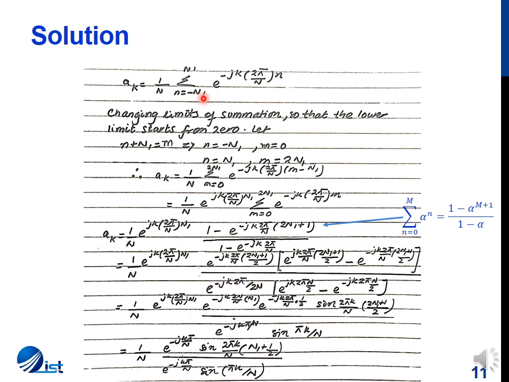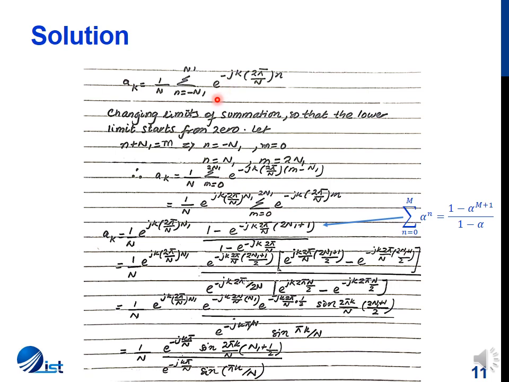From our discrete time convolution examples, we remember that whenever we intend to sum a signal, it is easier and better if we sum it starting from a lower limit of 0 to some upper limit, because for this exponential we are going to use the sum of a finite geometric series.